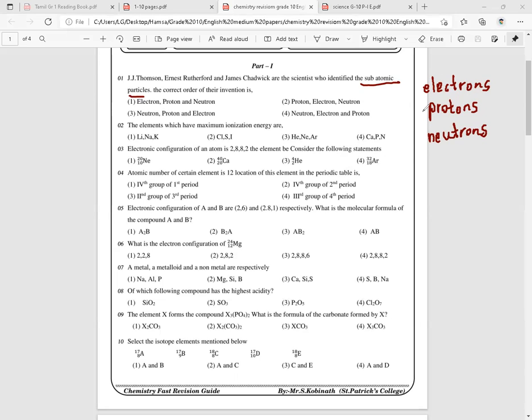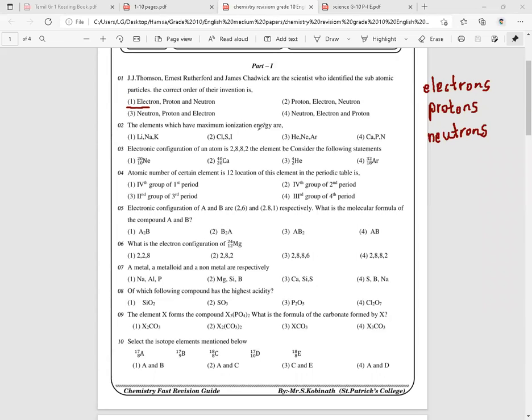So electrons were found by J.J. Thomson. Ernest Rutherford found protons. Neutrons were found by James Chadwick. So the correct order will be electrons, protons, and neutrons, the first answer. Look at the second question.